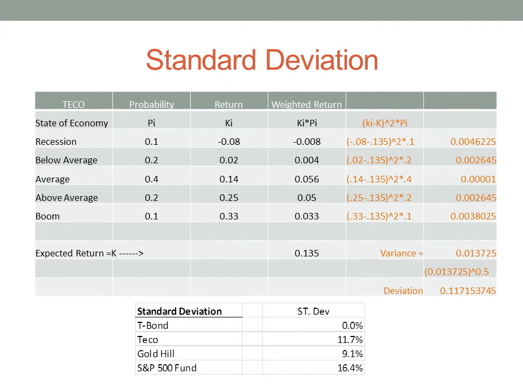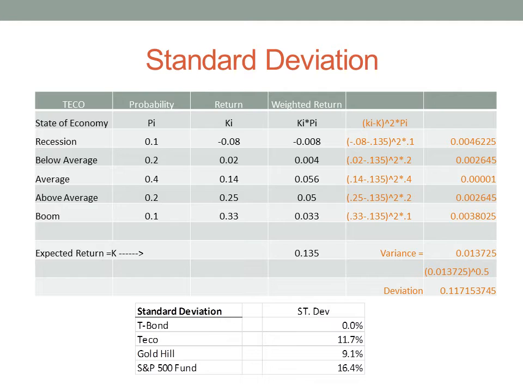The standard deviation is calculated as the square root of the variance. It measures the amount that a security deviates from the mean, in this case, the expected return. A volatile stock will usually have a high standard deviation. Again, I use TECO to demonstrate how to calculate the standard deviation.